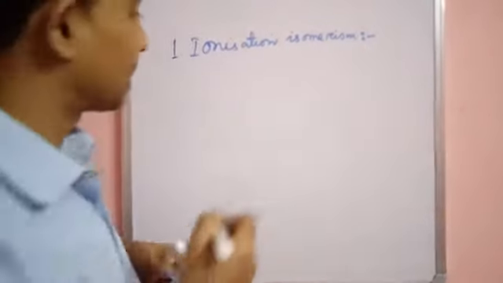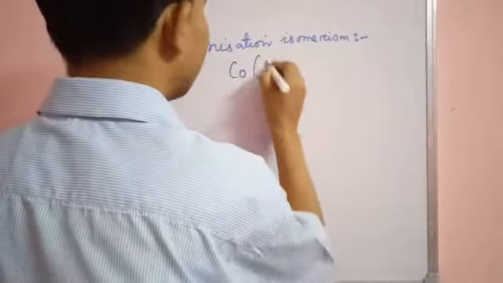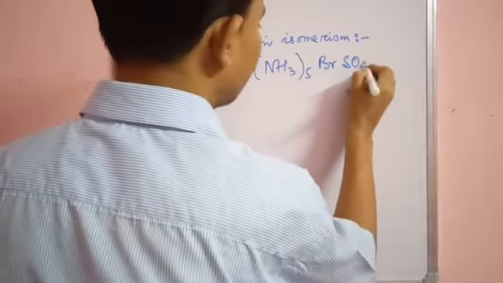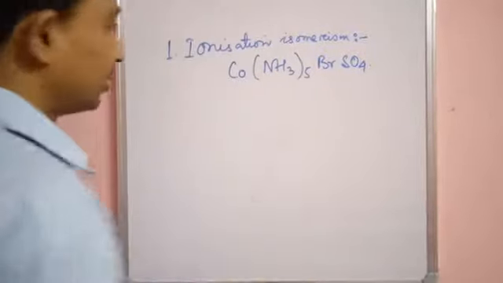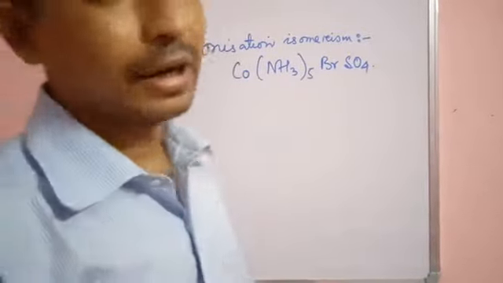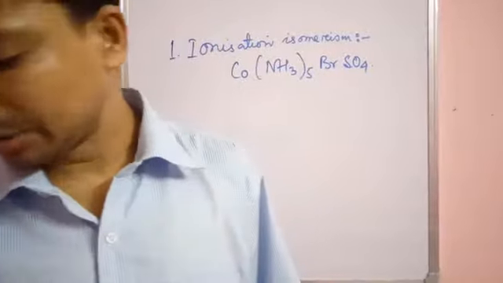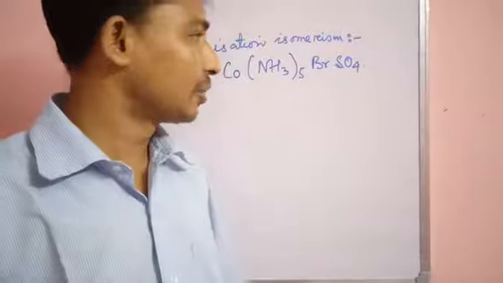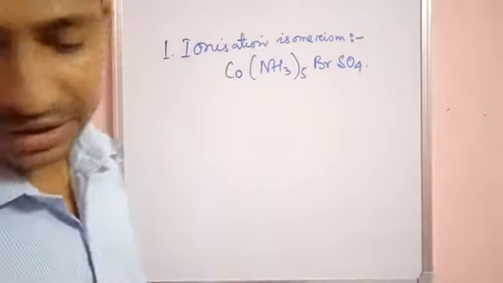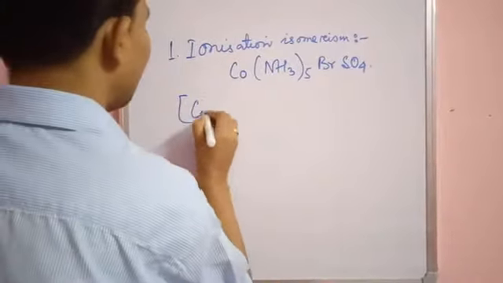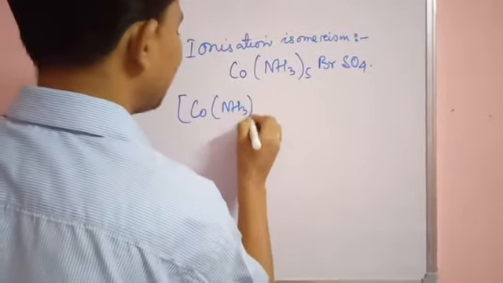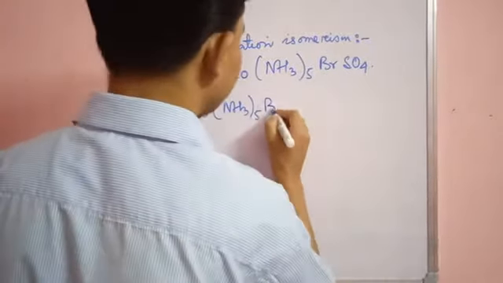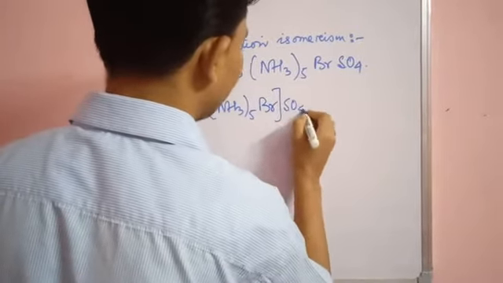If we take one example, we can easily understand this. Let us take one compound, [Co(NH3)5Br]SO4. This is the molecular formula of the compound. Now, how can this compound give different ions in solution? Let us see. In this compound, [Co(NH3)5Br] is the coordination sphere, and SO4 is outside it.